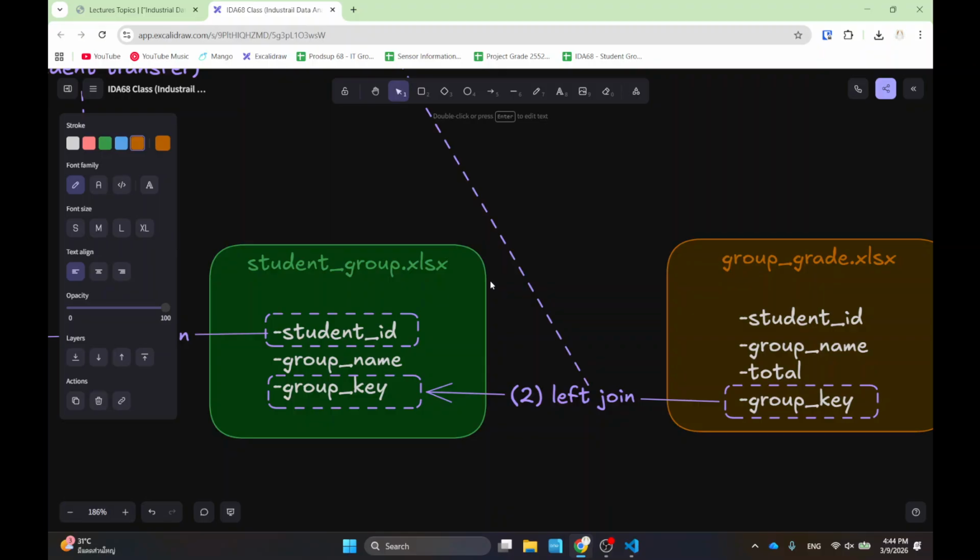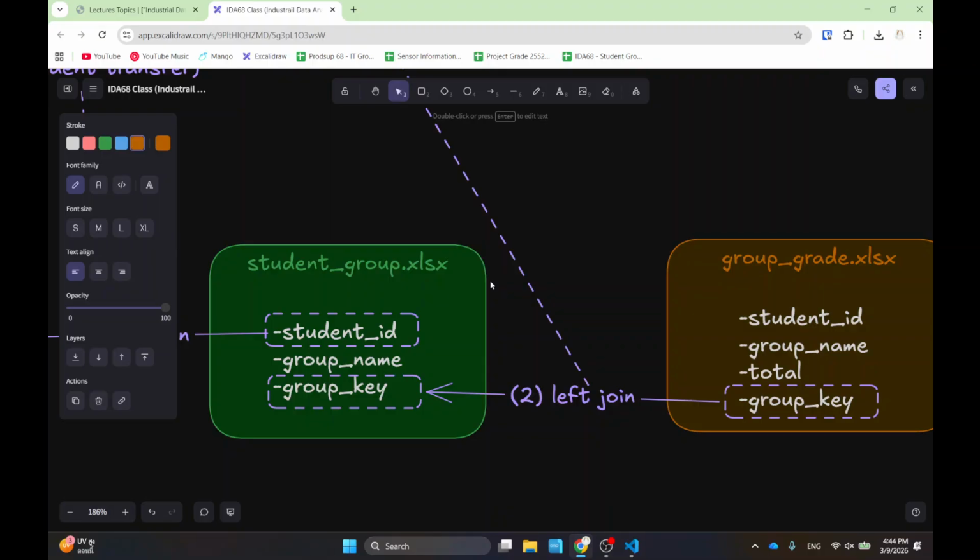If I have the students and the groups, then I can match the grades to the groups, and that column will be called the group key. Keep in mind that there are some complications, because the group key that the students create and the one that I have here can change. For example, if a student for some reason goes and changes the group name in Mango Canvas after I download that file, they can do that too, and maybe I have different group names.